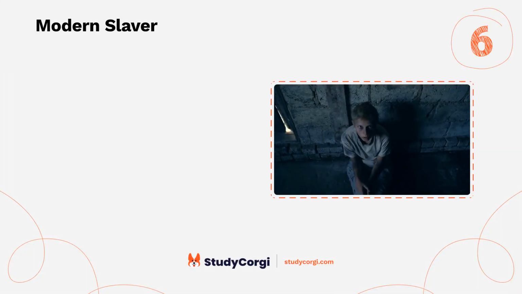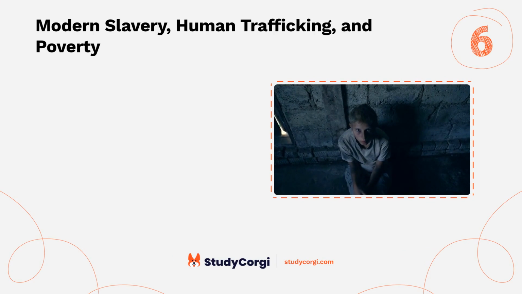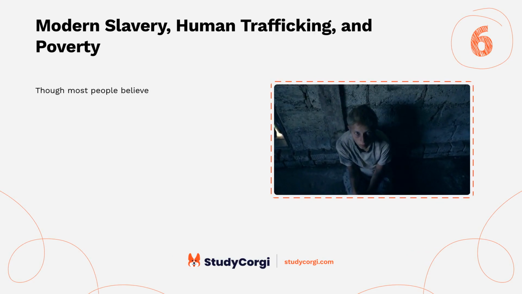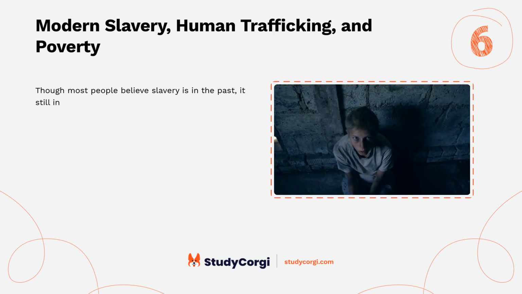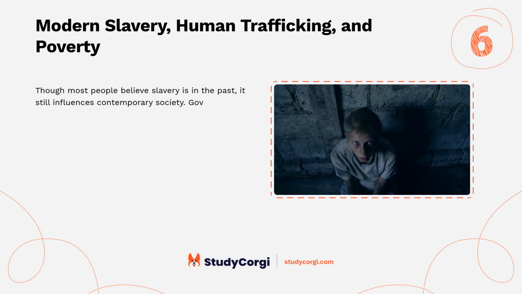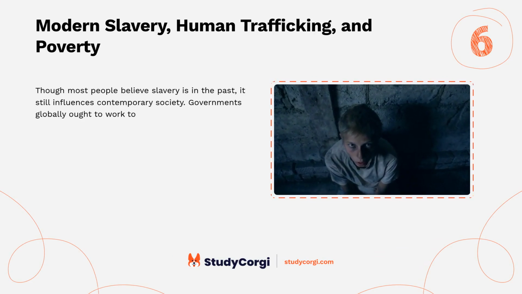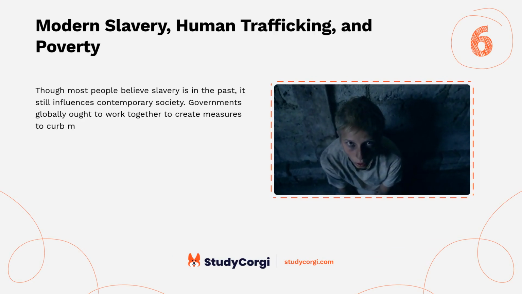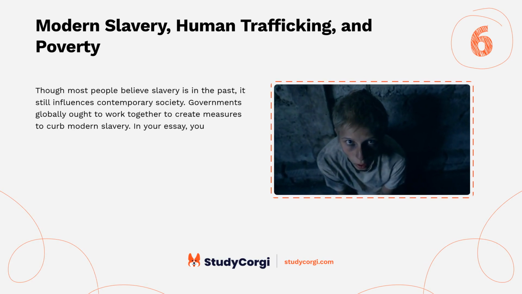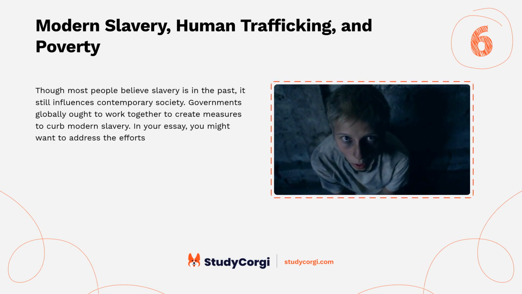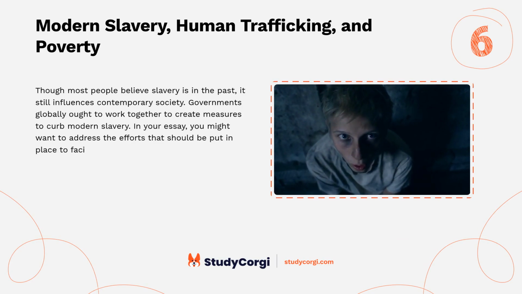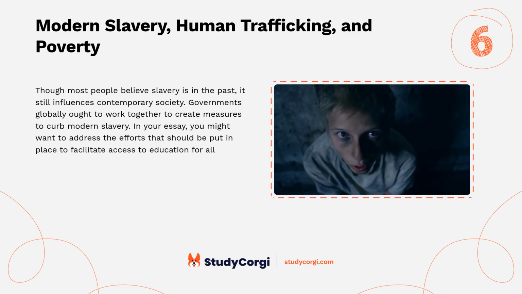Modern slavery, human trafficking, and poverty. Though most people believe slavery is in the past, it still influences contemporary society. Governments globally ought to work together to create measures to curb modern slavery. In your essay, you might want to address the efforts that should be put in place to facilitate access to education for all children, particularly those from low-income families.